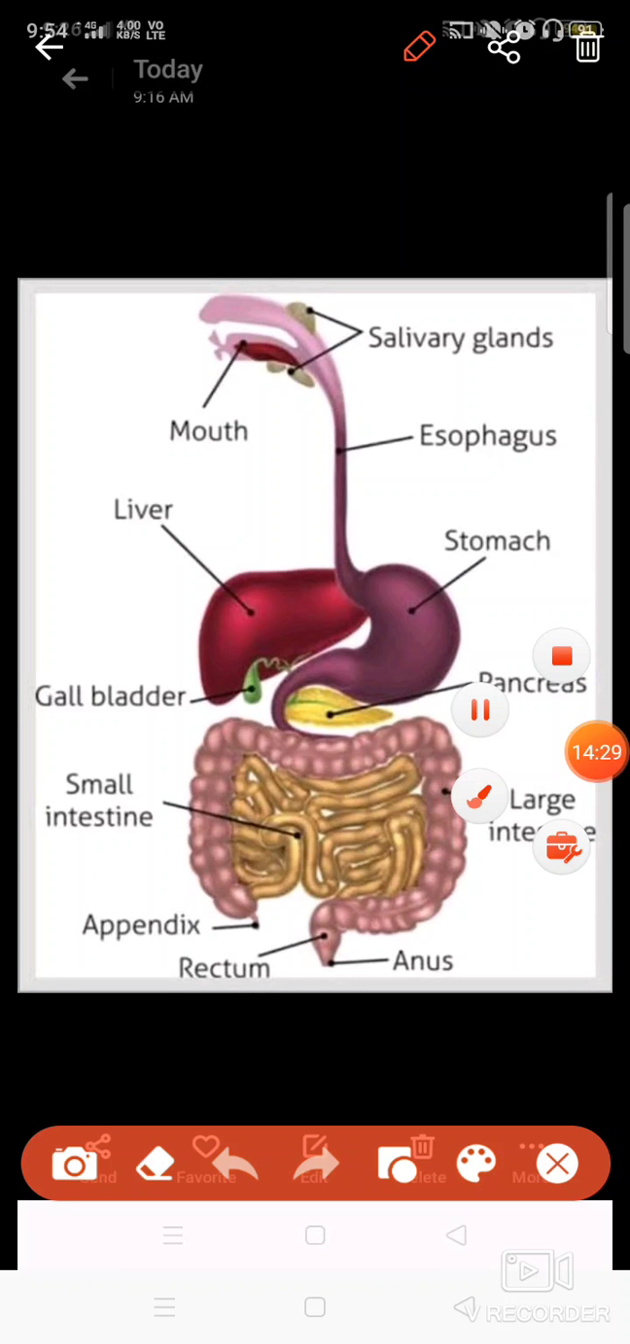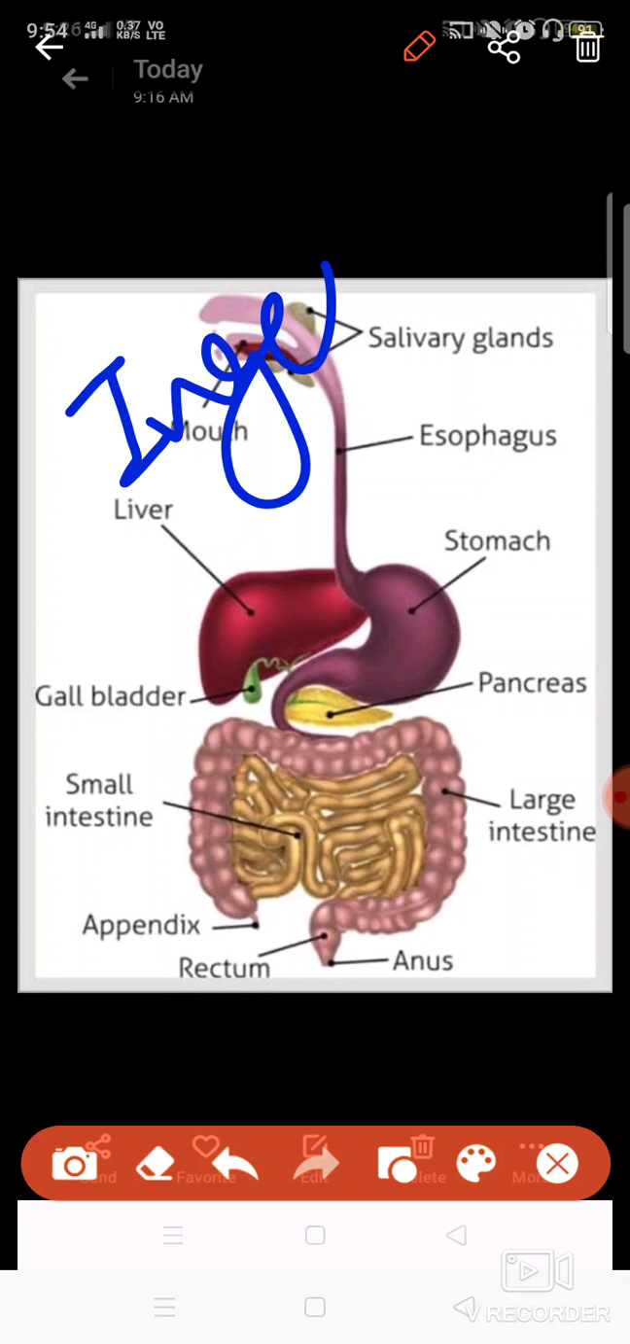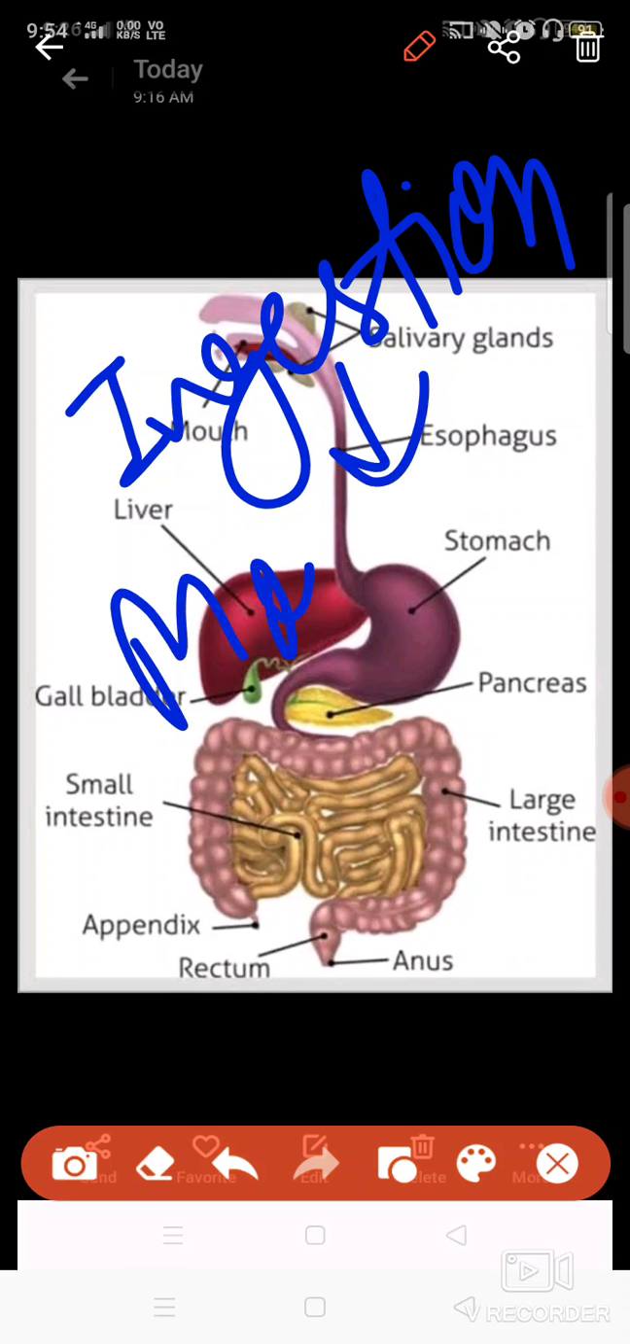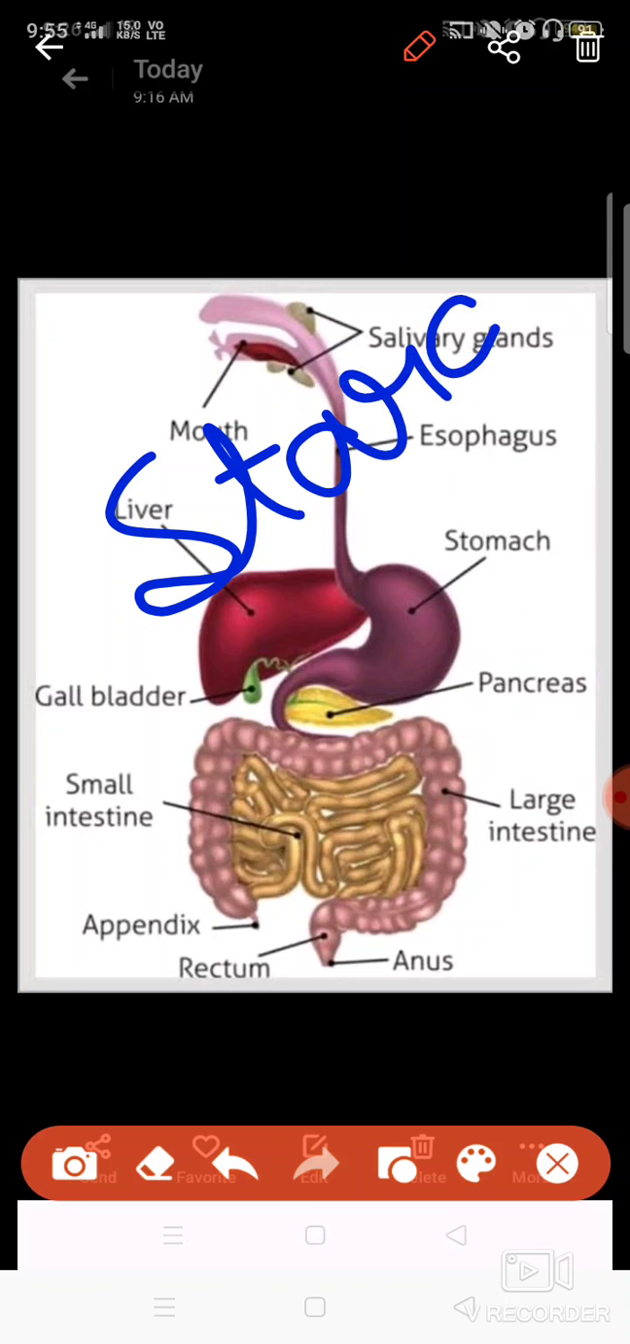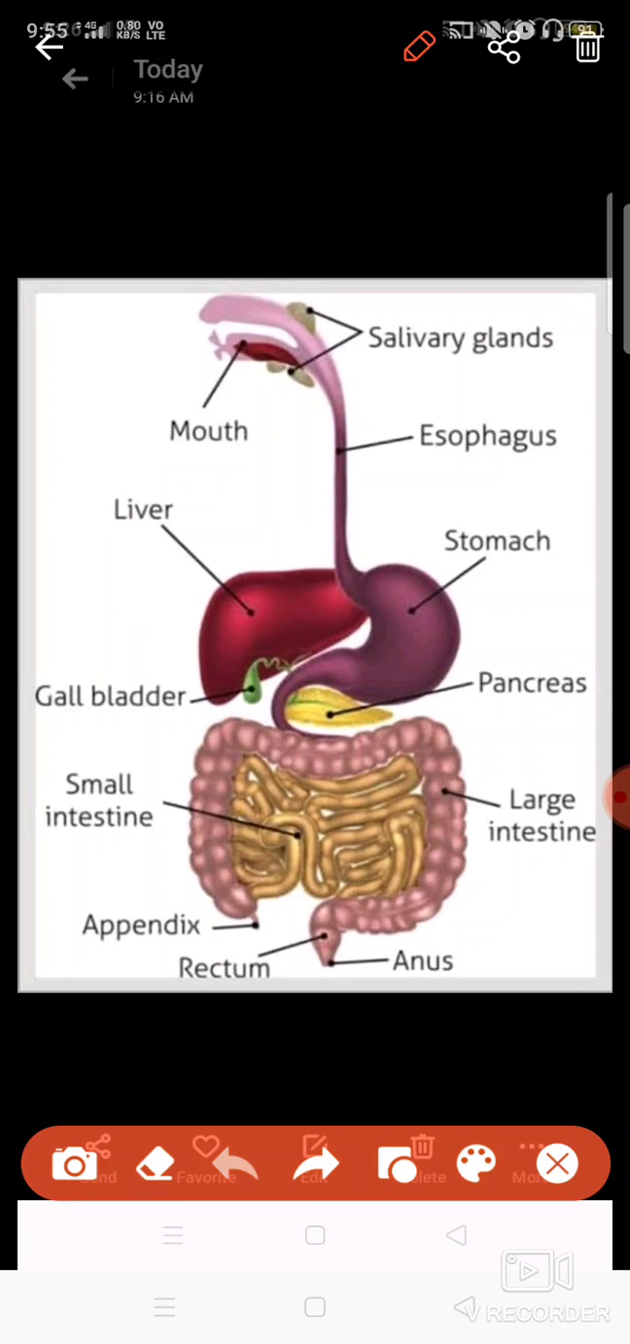This is our digestive system. So ingestion is done by the mouth. It is the first part of our alimentary canal. So by the mouth, food is ingested. Then in the mouth only, you know that some carbohydrates or the starch is digested. So as an organ of digestion, you can say mouth.